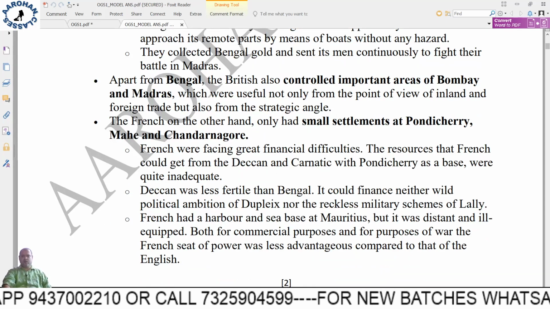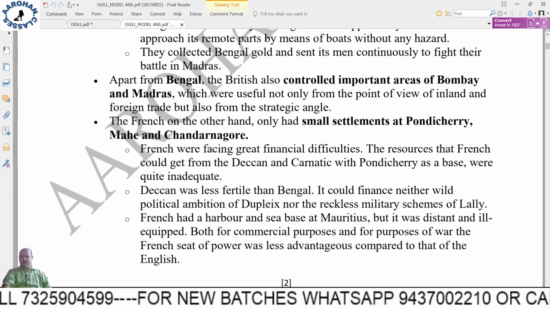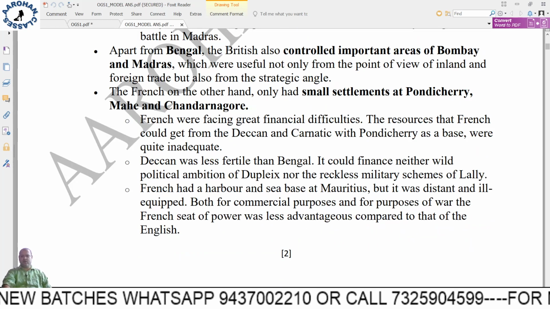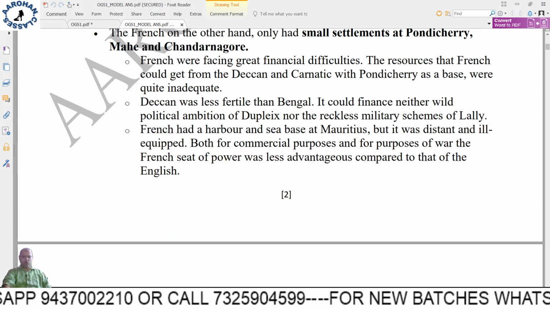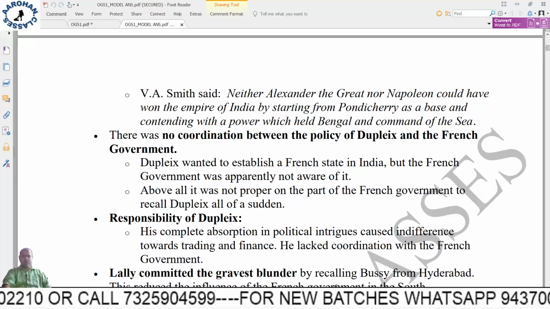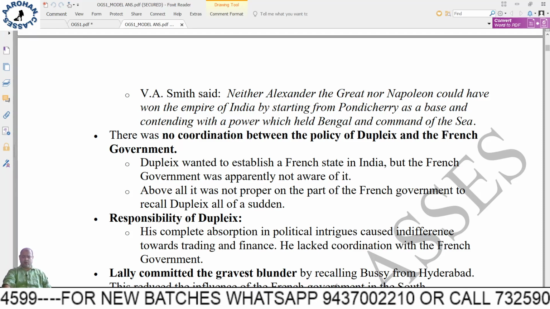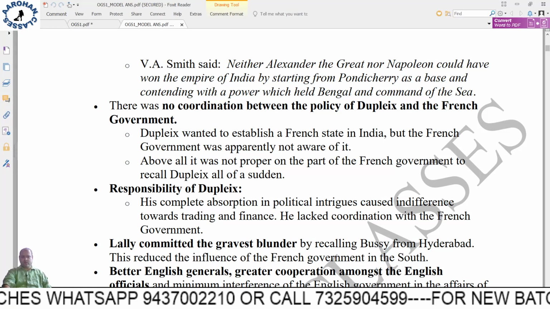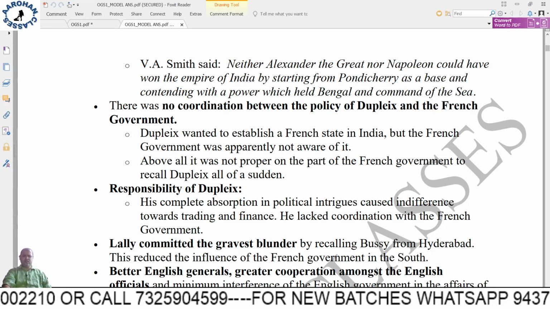Apart from Bengal, the British also controlled important areas like Bombay and Madras. If you compare to the French areas, they were relatively smaller: Pondicherry, Mahe, Chandanagar. More importantly, if you are taking history optional, you also have to see the quotations of various historians, like what V.A. Smith has said. Only for GS it may not be important.